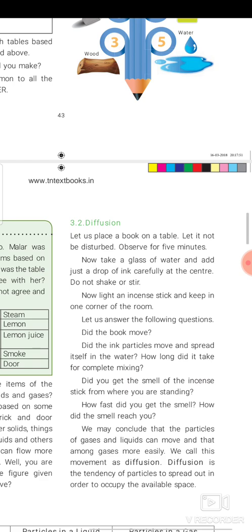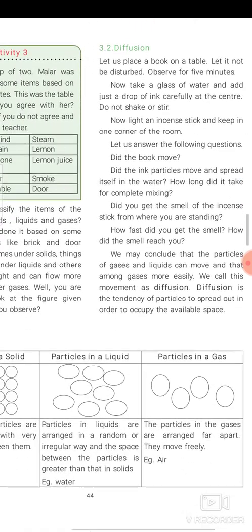Now light an incense stick and keep it in the corner of the room. How fast do you get the smell? So how did the smell reach you? We can conclude that the particles of gases and liquids can move, and among gases more easily. We call this movement diffusion. Diffusion is the tendency of particles to spread out in order to occupy the available space.